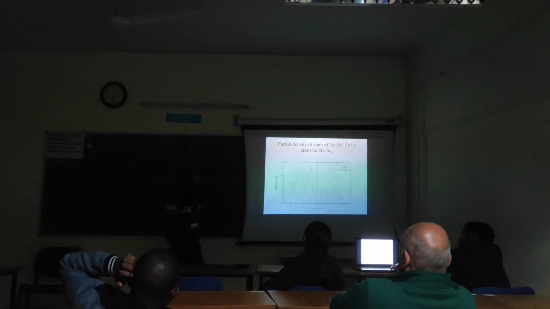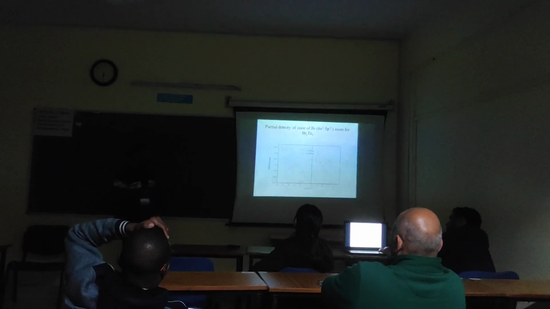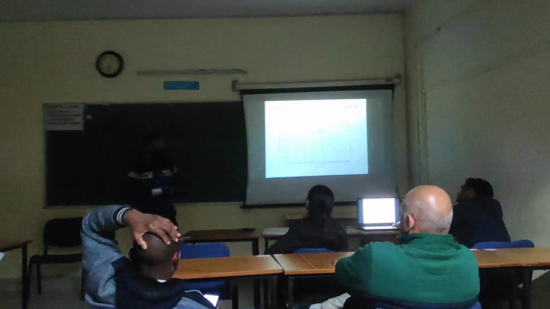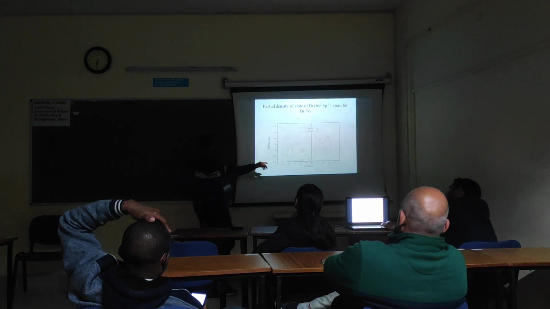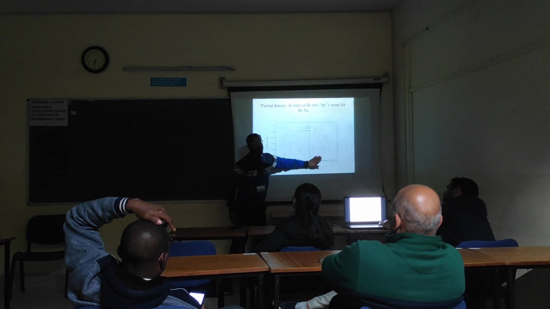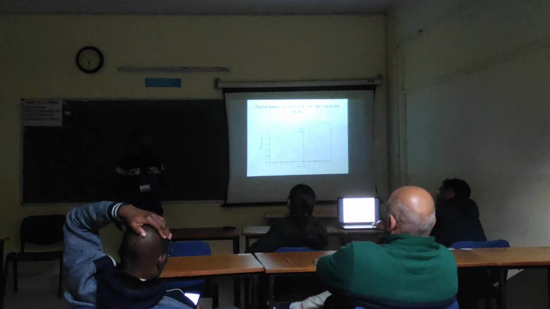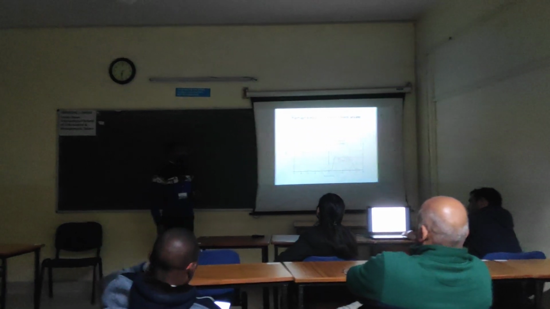In the valence band, the contribution of the Te atom, especially the p orbital, is represented by this plot. Next, this slide represents the Bi atom, and this result shows that the contribution of the p orbital of the Bi atom is greater in the conduction band. Next slide.